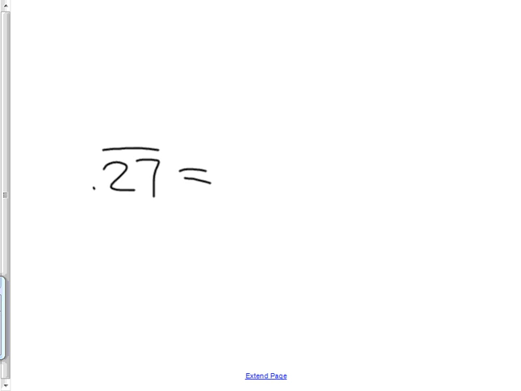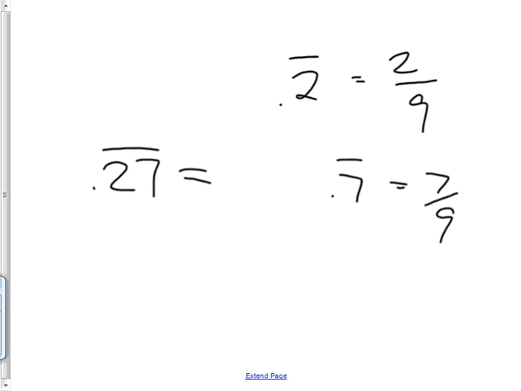It wouldn't repeat. Take a shot at this. Nope. All right, I'll give you this hint. 0.2 repeating would be 2/9. 0.7 repeating would be 7/9. Come on. You're closest so far, but that's not it. You're closer. There it is. Say it louder. Yes, 27 over 99. Okay, so that is the fraction for this number.